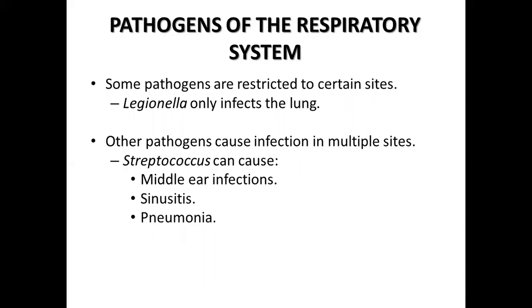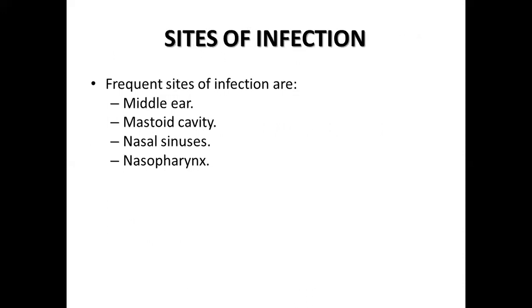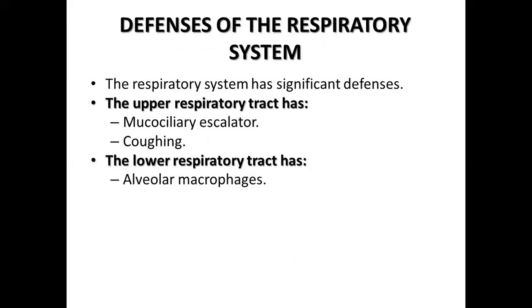Pathogens of the respiratory system: some pathogens are restricted to certain sites. Legionella only infects the lungs. Other pathogens cause infection at multiple sites, including Streptococcus, which can cause middle ear infections, sinusitis, and pneumonia. Sites of infection: frequent sites of infection are the middle ear, mastoid cavity, nasal sinuses, and nasopharynx. Defense of the respiratory system: the respiratory system has significant defenses.